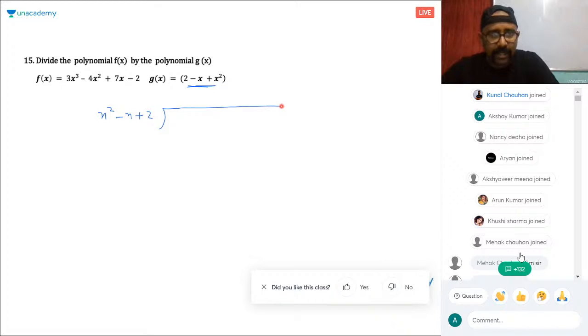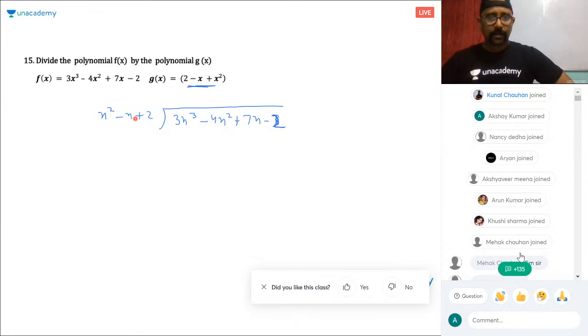Now divide this by the polynomial 3x cube minus 4x square plus 7x minus 2. These are the sums. They are in your book, NCERT. Yeah, you can see the video again. No issue. I've done long division today. It's a long division concept required to do chapter 2. So this is a polynomial divided by a polynomial which has 3 terms, a trinomial.